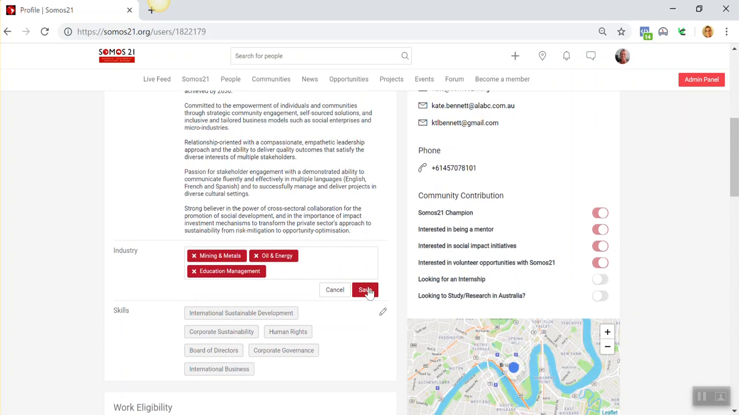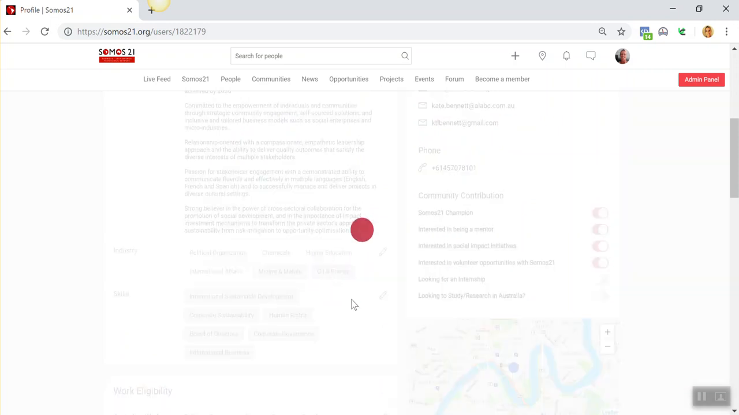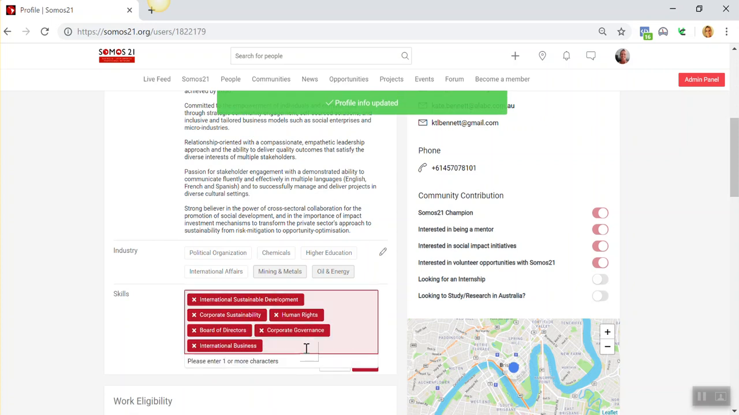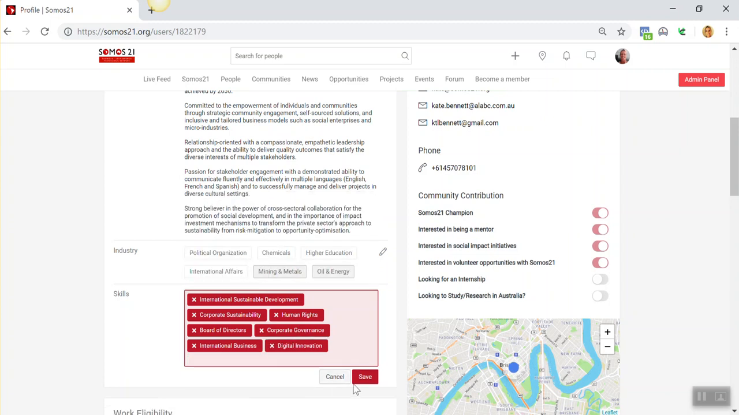I'm going to save that change. I've just added education management. Actually, I might pull that out because that's not necessarily true. Save, but that's how easy it is to add things in there. In every section, there's a pencil for you to add more information. I'm going to put here innovation, and see if that comes up. This will search. Okay, so we have customer-driven digital innovation. Okay, yeah, let's put that one there. Okay, save.